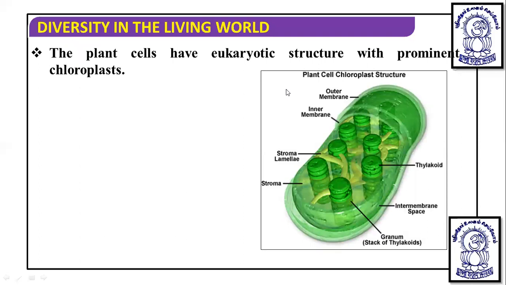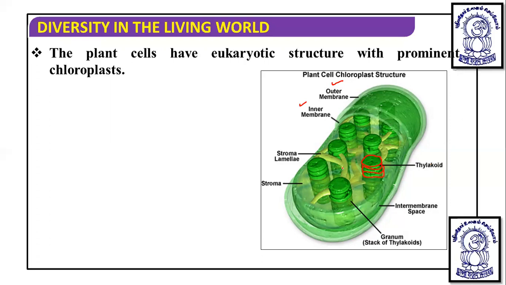Now, this is the structure of chloroplast. We come to know that there is an outer membrane and an inner membrane, which means the chloroplast is double membrane bound. Internally, there are stack-like structures known as thylakoids, stacked over one another like a stack of coins.